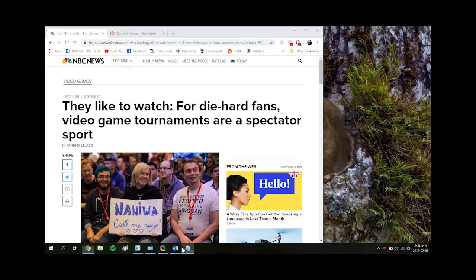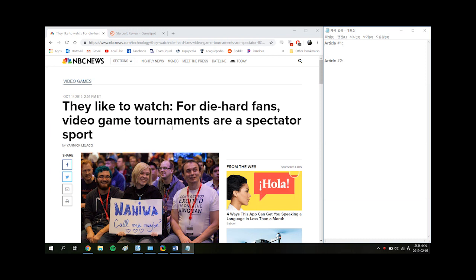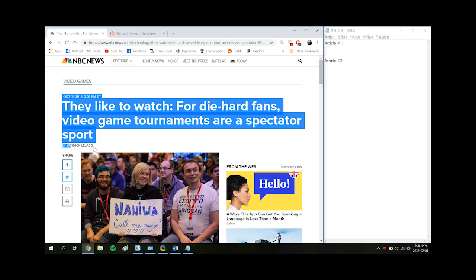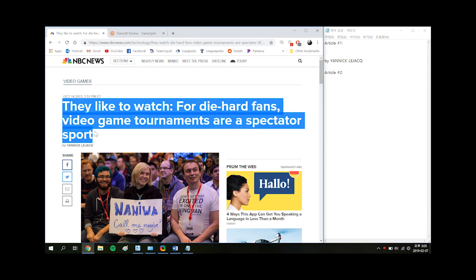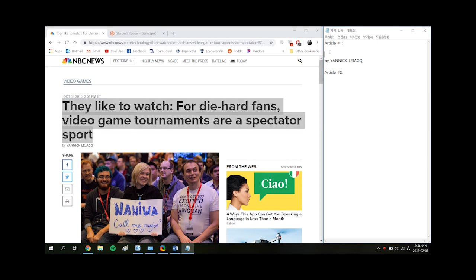Okay, so what you're going to want to do first is go to your sources. And again, you need at least 2 sources. First thing you'll want to do is scan the source. You're looking for the author's name, the date it was made, the title. So here you can see I've got the name. I don't know how to say that. Yannick Lejac. Anyway, I'm going to copy that into my notepad.